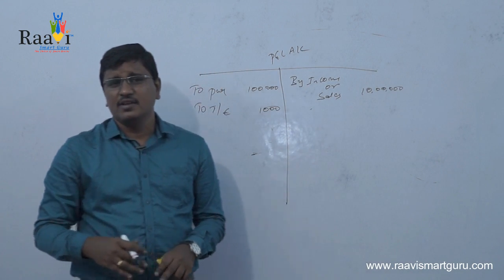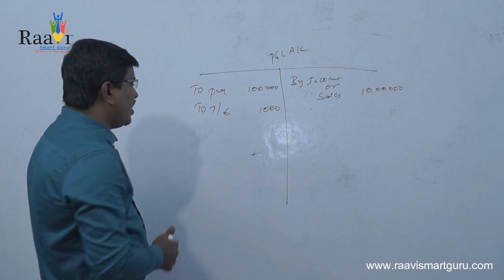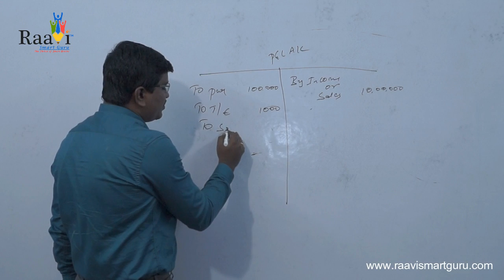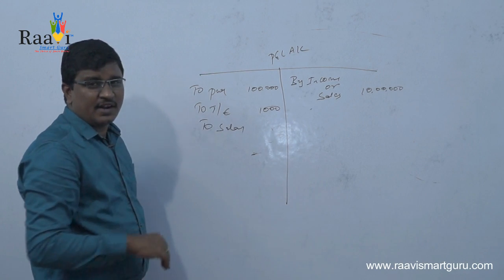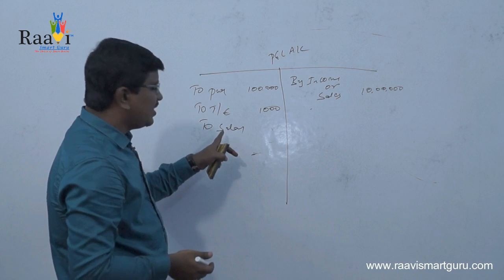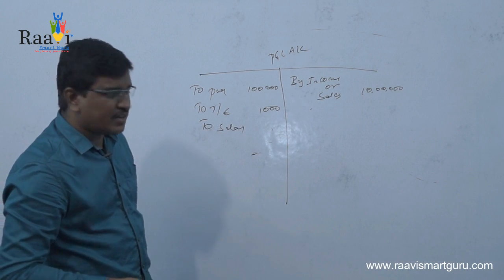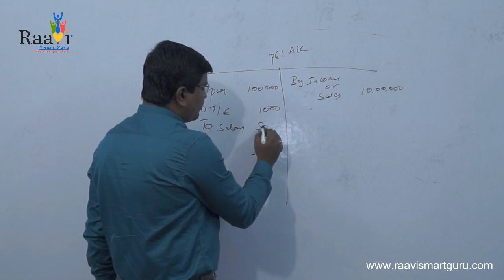For processing the raw material, for converting the raw material into your finished product, you need labor or employees, and you are paying them salaries. For getting the sales of 10 lakh, definitely there will be a contribution of labor also, and you are paying an amount to the labor as compensation. Let us assume that this is 5 lakhs.